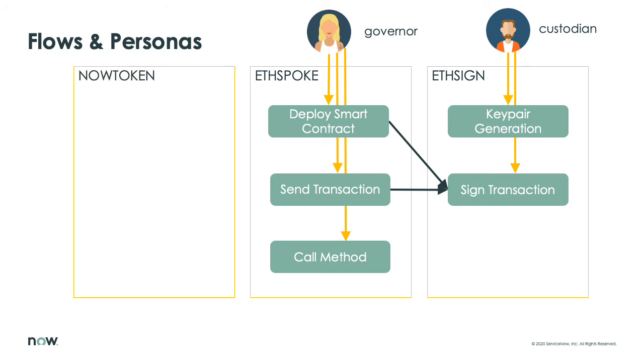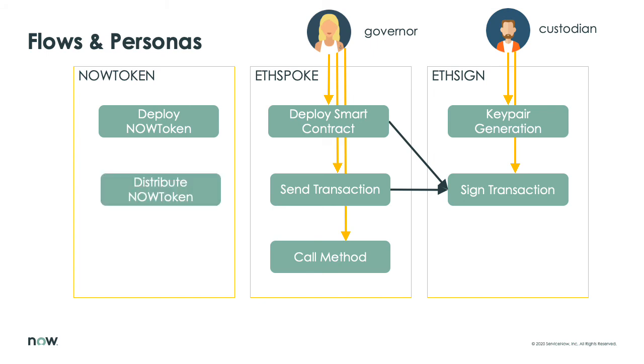Finally, the token application built on top of it also has three main flows. The deploy Now token flow, which hides away the complexity of passing parameters to the spoke. The distribute token flow, which leverages the client-side API to create a token distribution. The send Now token flow, which sends tokens between two users. All the Now token flows call the spoke flows, which again run as the governor role.